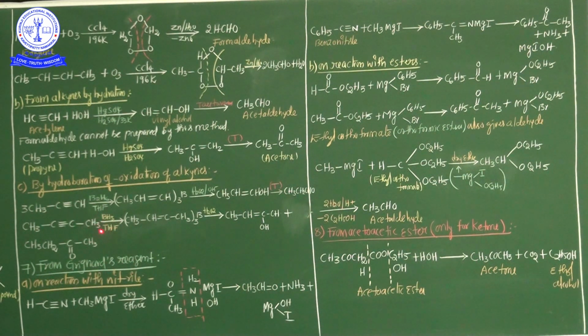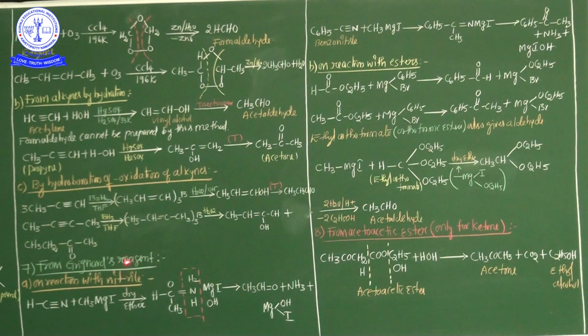Actually, the common name of tetrahydrofuran is oxolane. This is a heterocyclic compound. So here, the heterocyclic compound oxolane, or tetrahydrofuran, is also used. Now see here, the eighth one, from Grignard reagent.